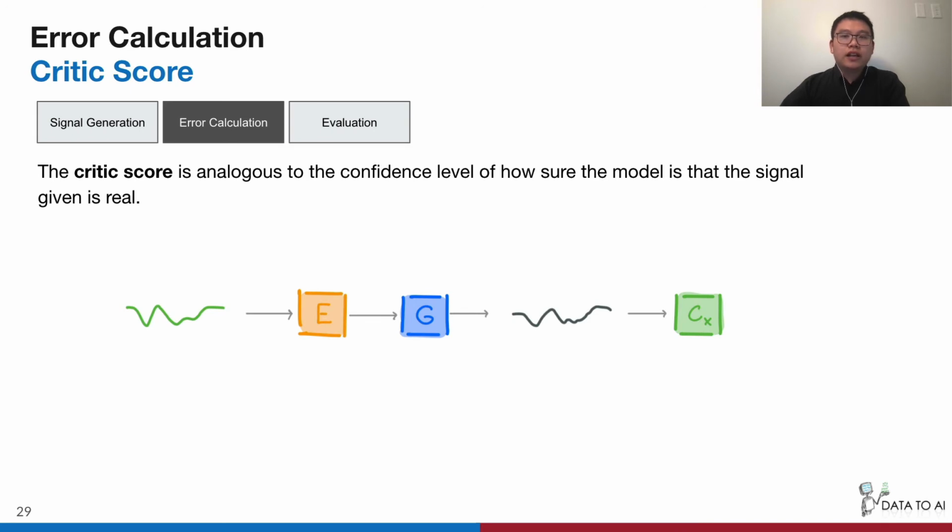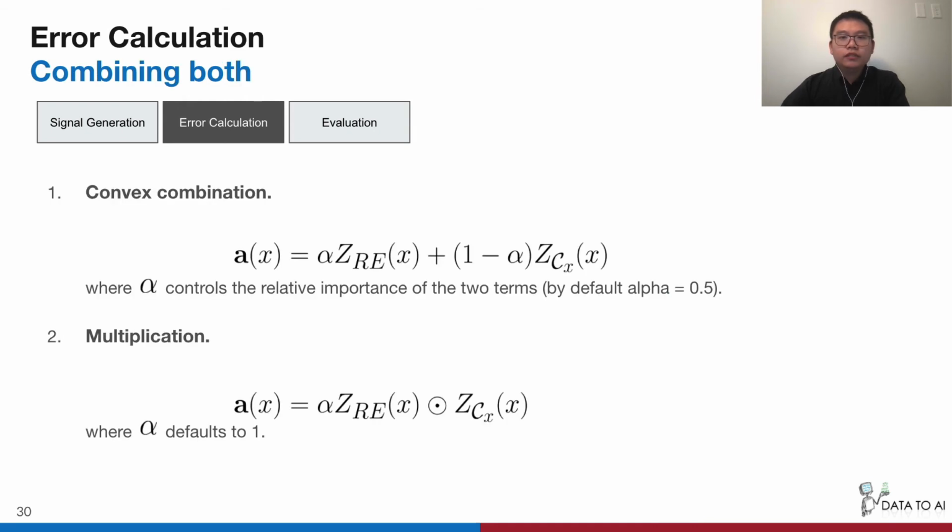The critic score can be viewed as the confidence level of how sure the model is that the signal given is real. It can be utilized to measure the error as well. We introduced two different ways to combine the critic score with the reconstruction error. The first one is a convex combination, where the alpha here controls the relative importance of the two terms. The second one, we multiply both scores to emphasize the high values.